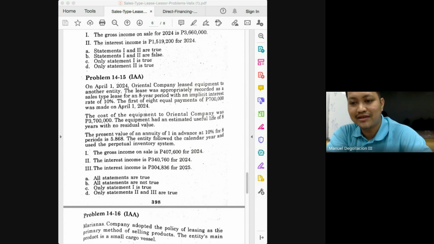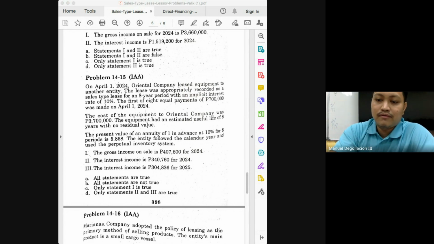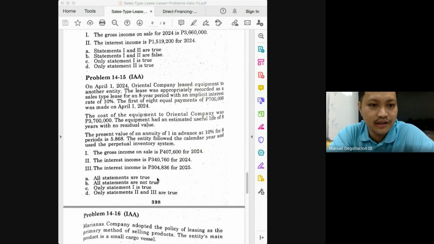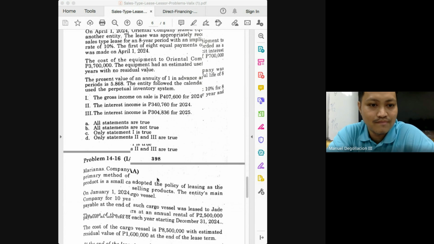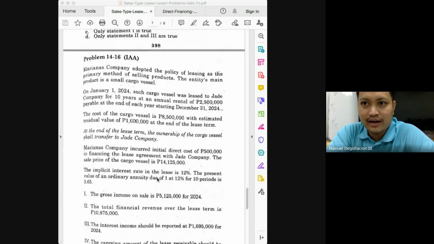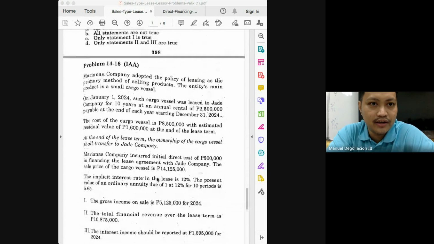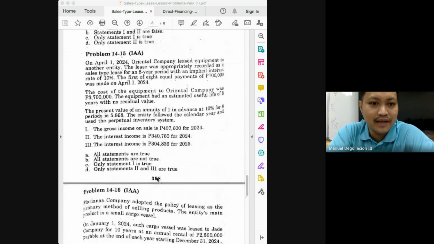How much will this give us? 313,817. That means statement 2 and 3 are incorrect. Okay, so the answer here is that only statement 1 is true.